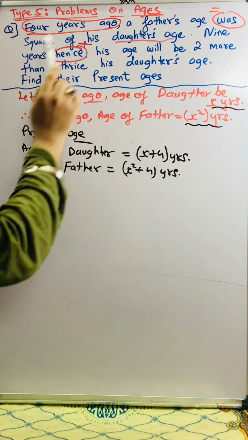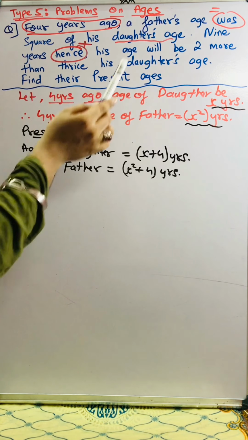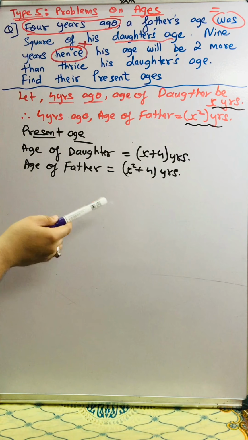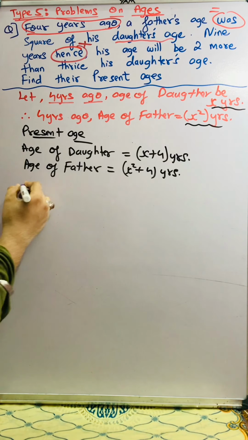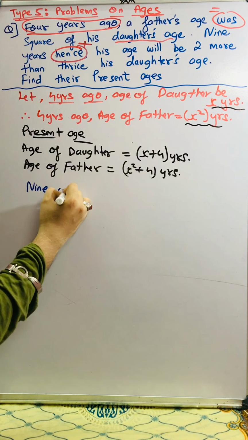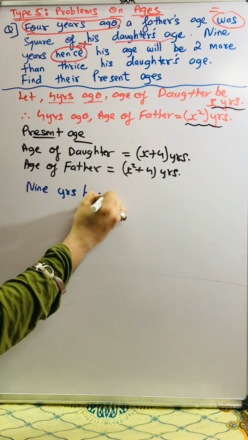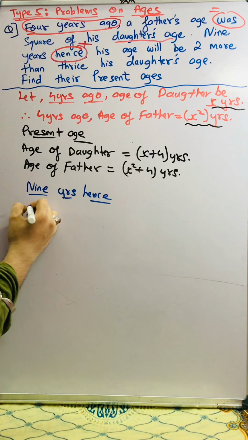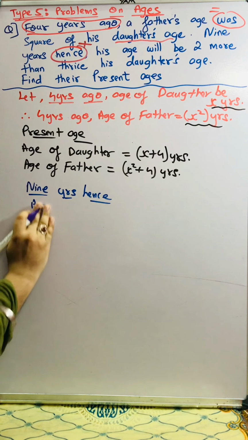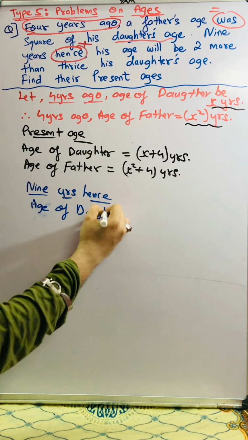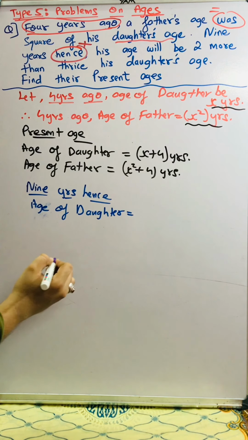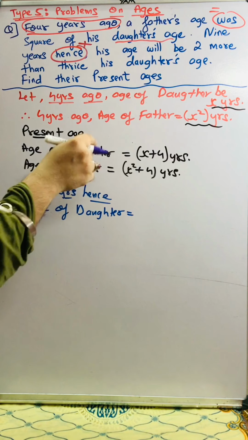Once again, 9 years hence. Hence means plus. 9 years hence, of course from the present age. Okay. So I'll write the title 9 years hence. Age of daughter will be plus 9 from the present age.